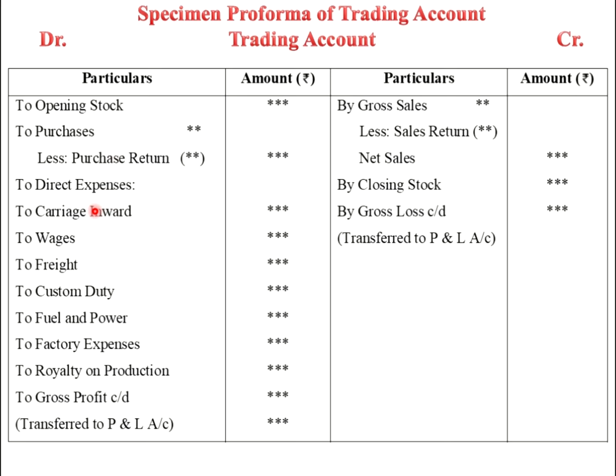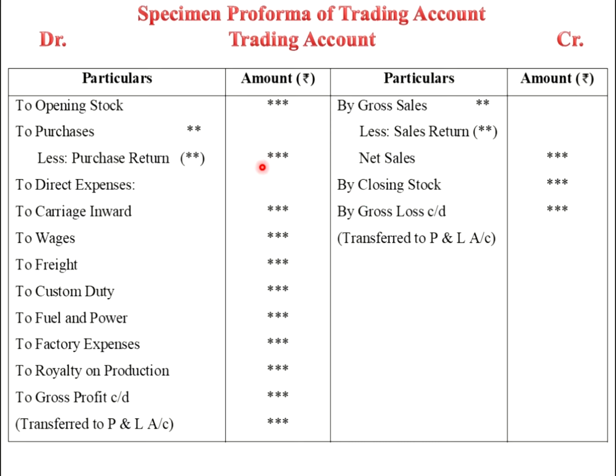Cost has three components, that is material, labor and expenses. That direct material, direct labor and direct expenses we record on the debit side of the trading account. Carriage inward, wages, freight, custom duties, fuel and power, factory expenses, royalty on production, all are direct expenses we record on the debit side of the trading account. And on the credit side we record gross sale, less sales return, which will give the net sale, and closing stock, that will give the total of the credit side.